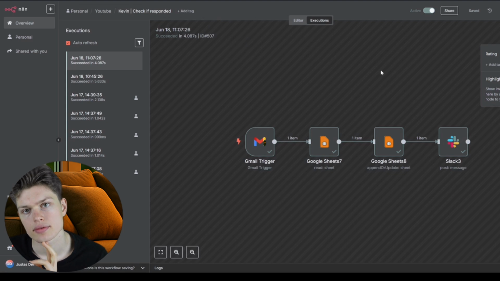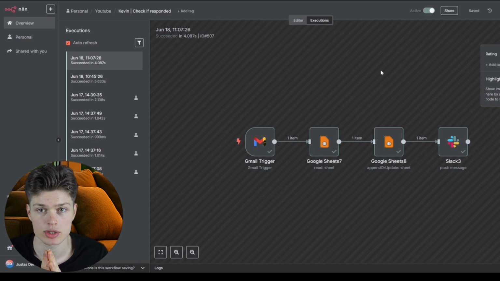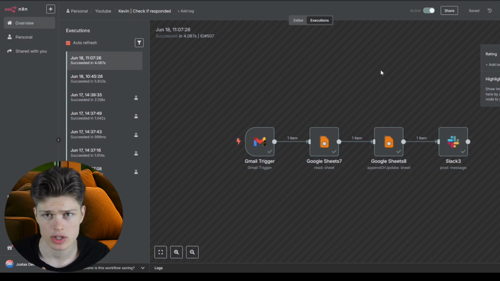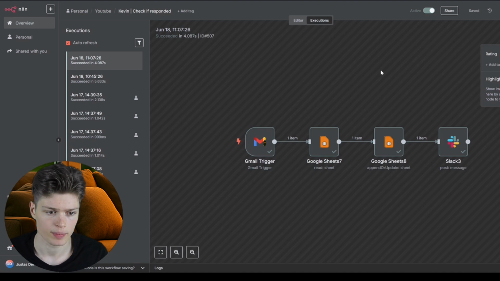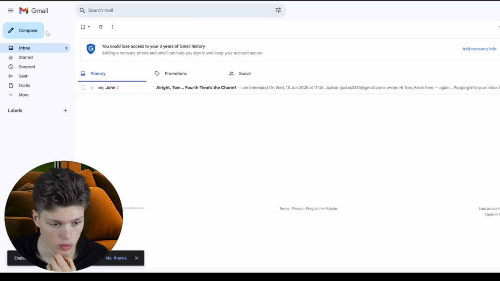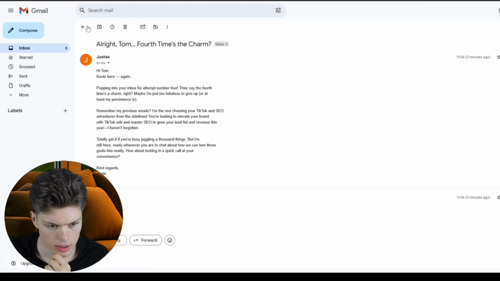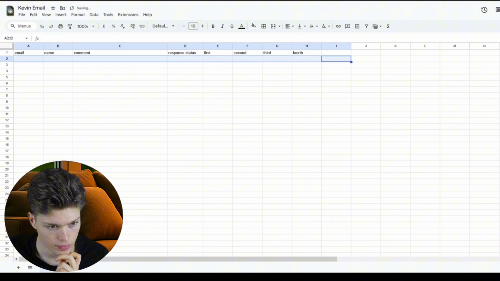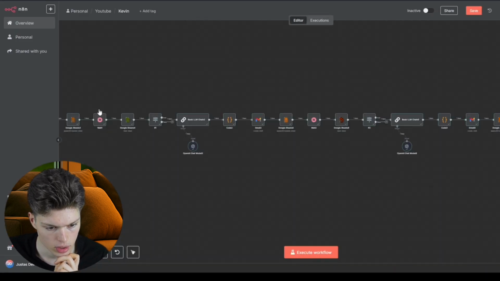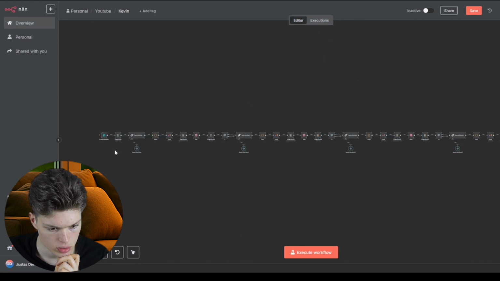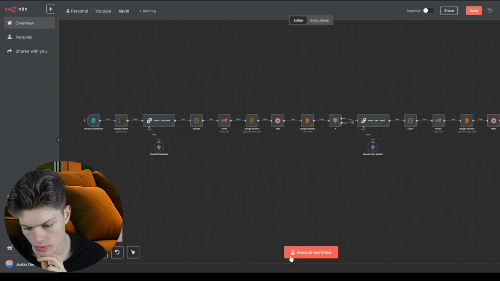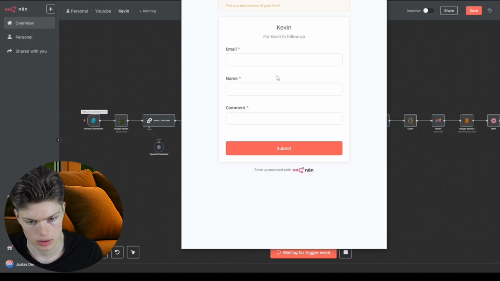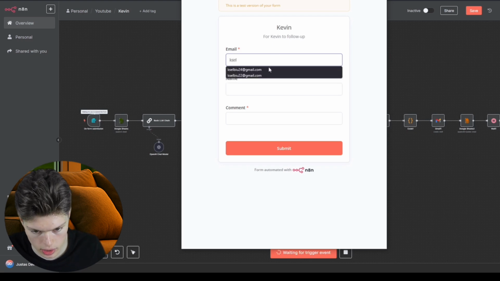Okay, but what if I send emails and the person responds to the second email or to the first one or to the third one? What happens then? Let's take a look. So first of all, okay, let's keep emails as is. Let me delete this data row so it doesn't get confused. And for example, let's do this again because I want to do the same email. That's why I need to delete that data row. So again, a person who acknowledges us.